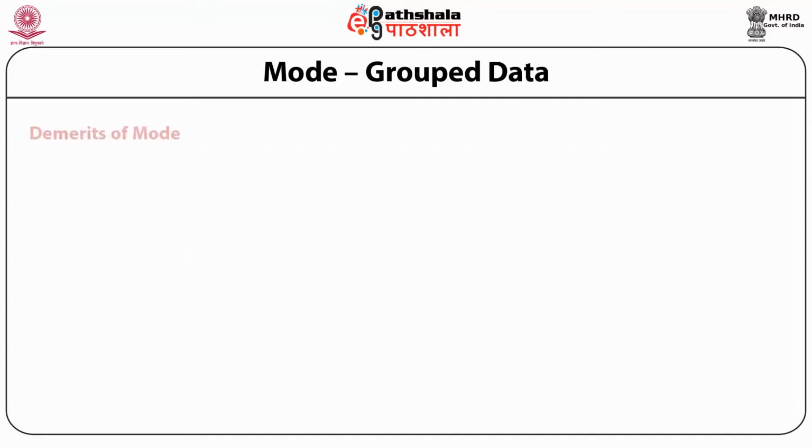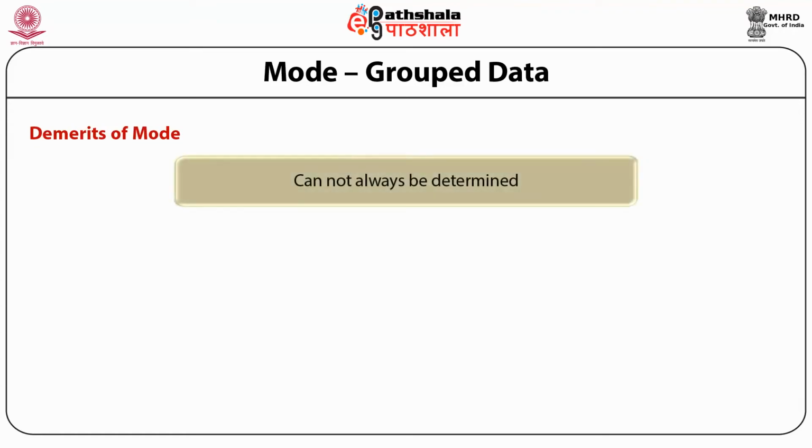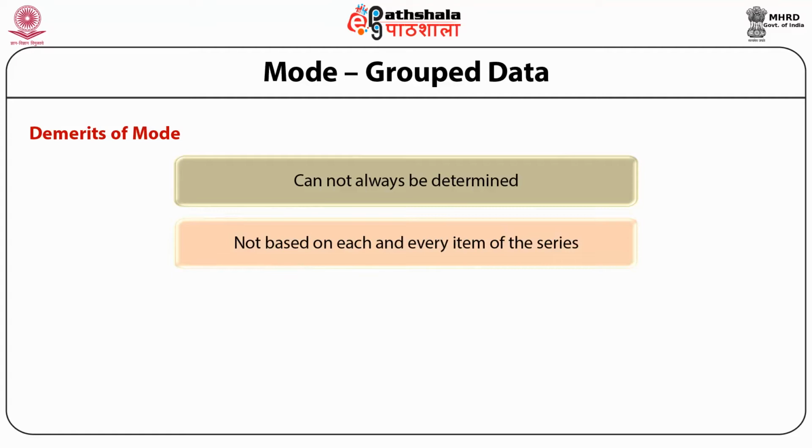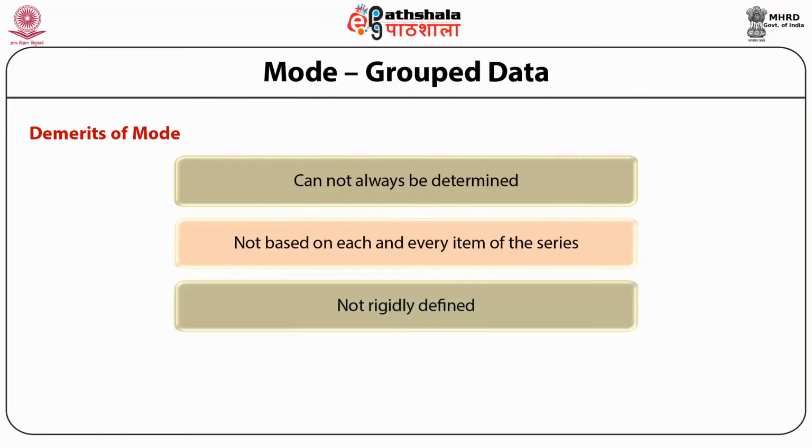Now, let's look at the demerits of mode. The first is that it cannot always be determined. We have already seen that there could be a situation where no mode exists. The second negative point is that it is not based on each and every item of the series. So sometimes the modal value is not able to properly represent the data. And the third demerit of mode is that it is not rigidly defined.